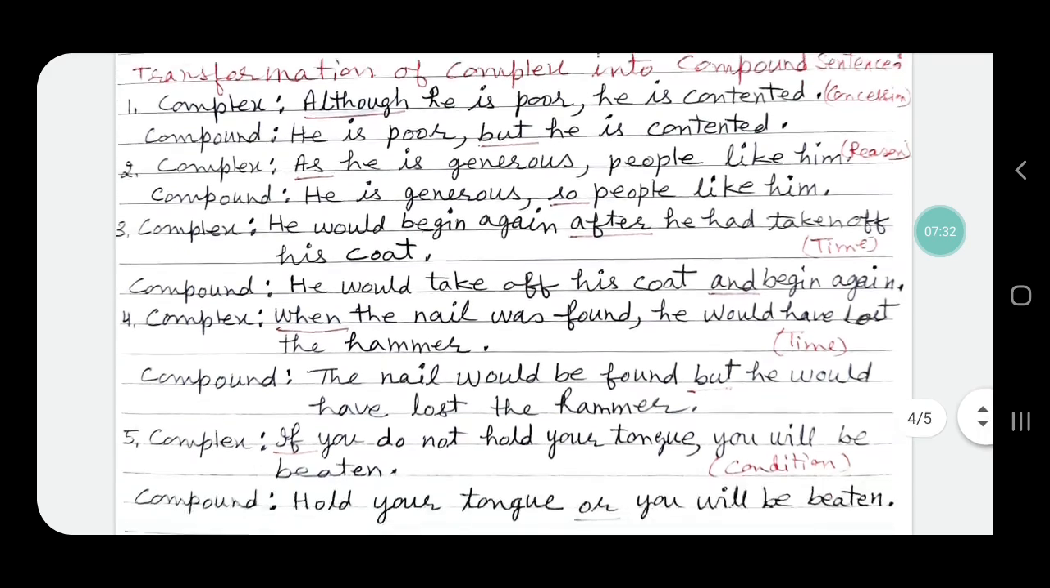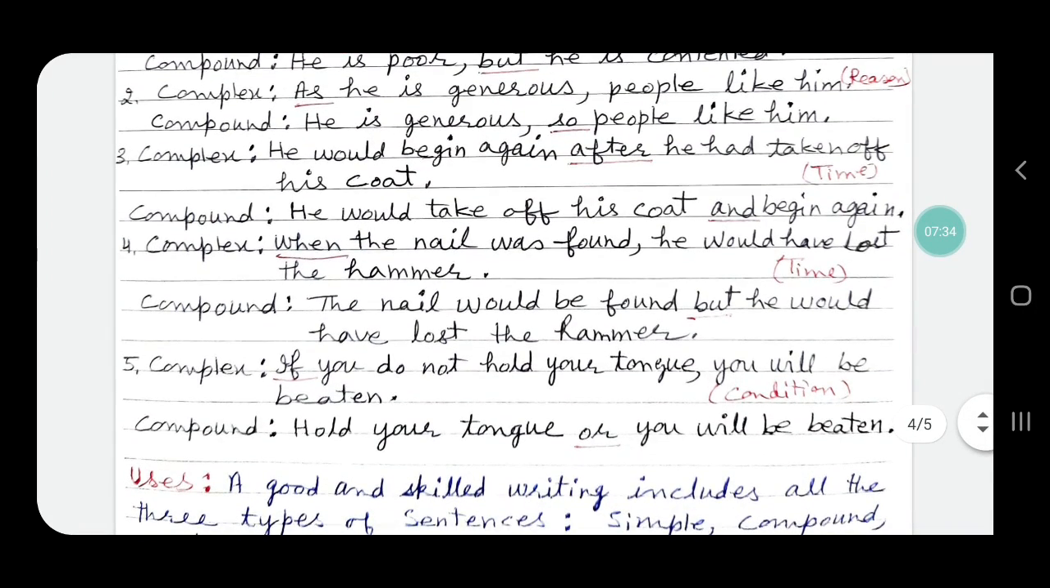Next complex sentence is, when the nail was found, he would have lost the hammer. The compound sentence will be, the nail would be found but he would have lost the hammer. But, a coordinating conjunction, will be used.